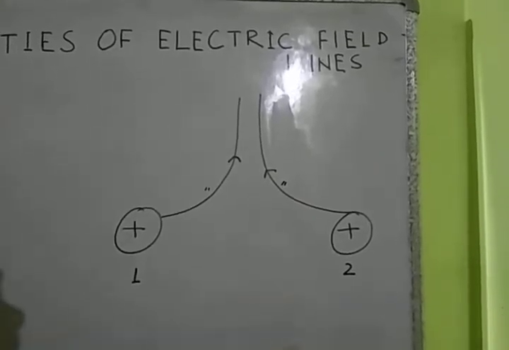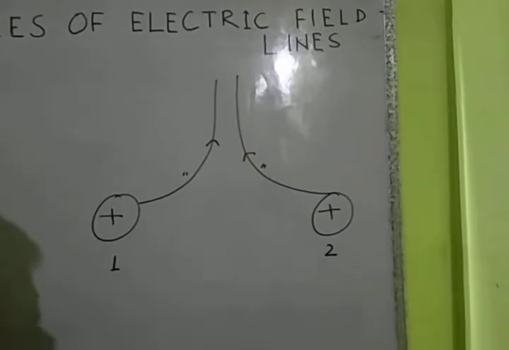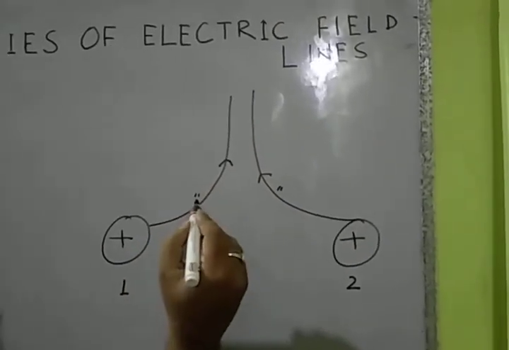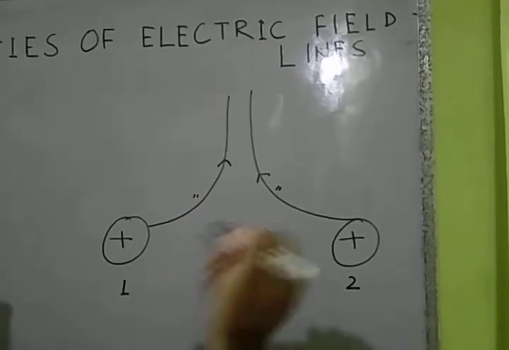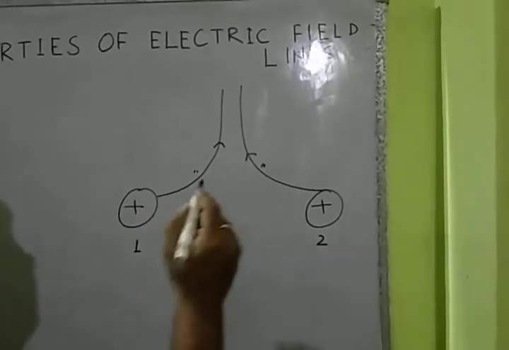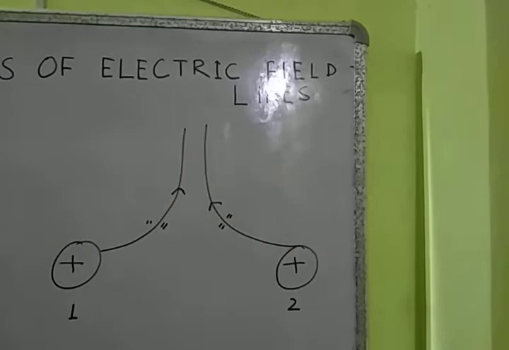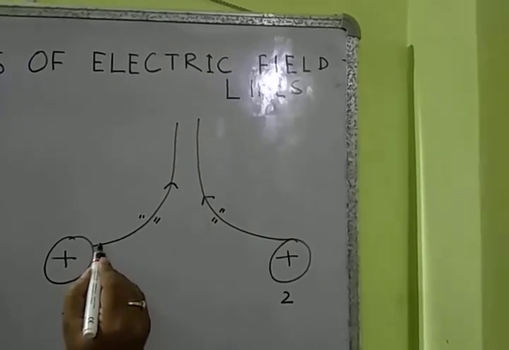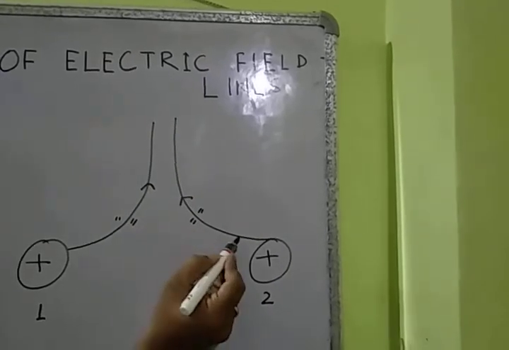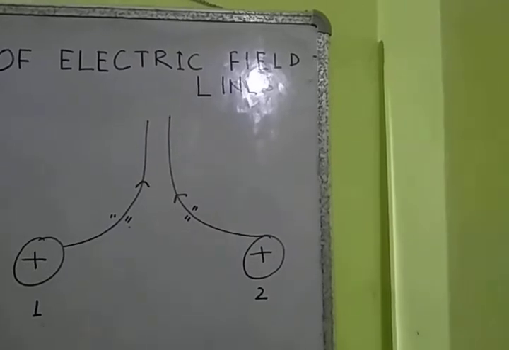First property, they want to reduce their size like a straight string. Number two, they want to be stretched to a smaller size. It's a natural tendency of field lines. Now you can see this field line cannot cross these field lines, but this field line is somewhat disturbed due to this field line because it cannot touch it, and this field line's orientation is somewhat disturbed because it cannot touch this field line.